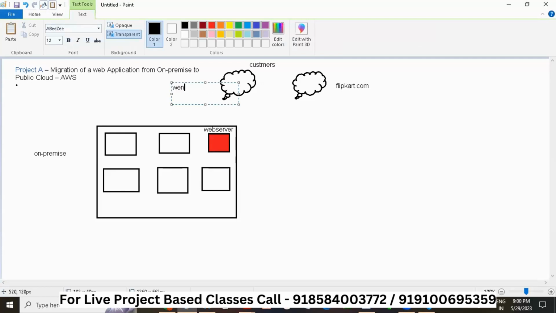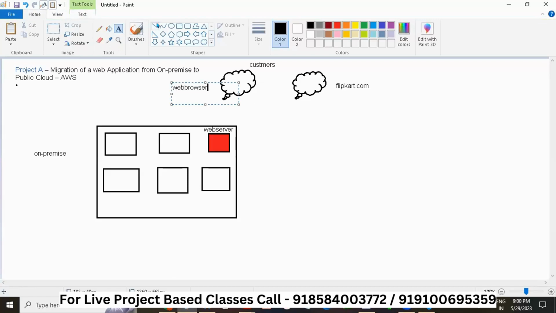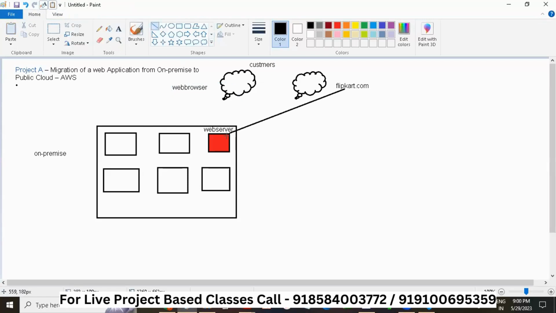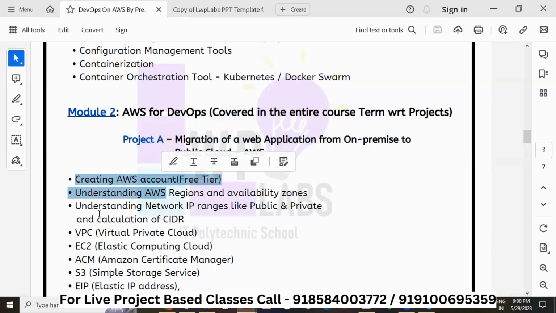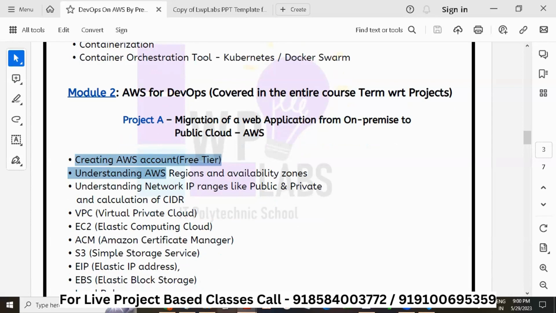Here is the web browser where the customers will be typing this domain, which is flipkart.com, which will be pointing to this web server. Okay, so this is the on-premise data center. If you go to the project, which is migration of web application from on-premise to public cloud, here we'll be learning how to create an AWS account and VPC, EC2, many things we are going to cover in this single project.